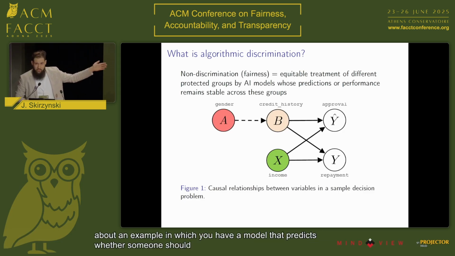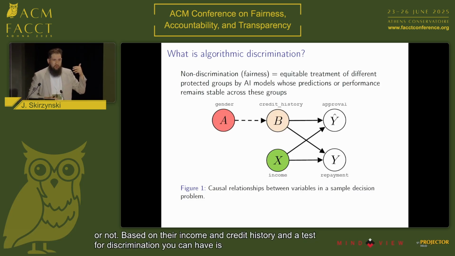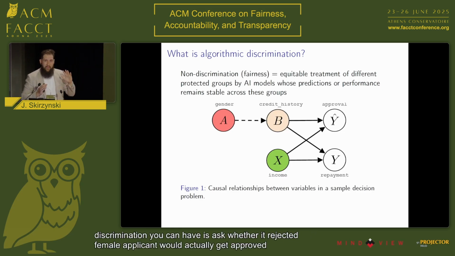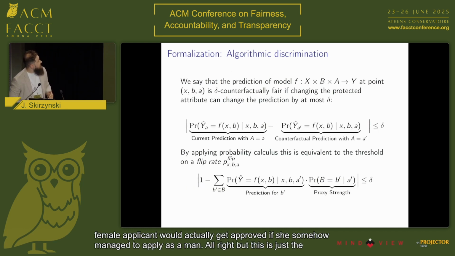So we can think about an example in which you have a model that predicts whether someone should get approved for a loan or not based on their income and credit history. And a test for discrimination you can have is ask whether a rejected female applicant would actually get approved if she somehow managed to apply as a man.